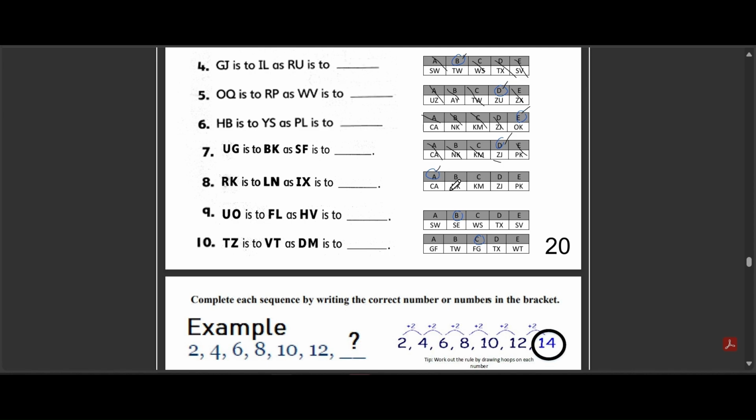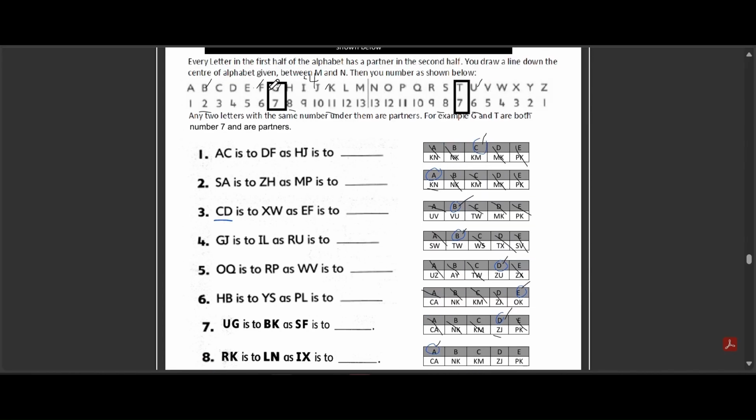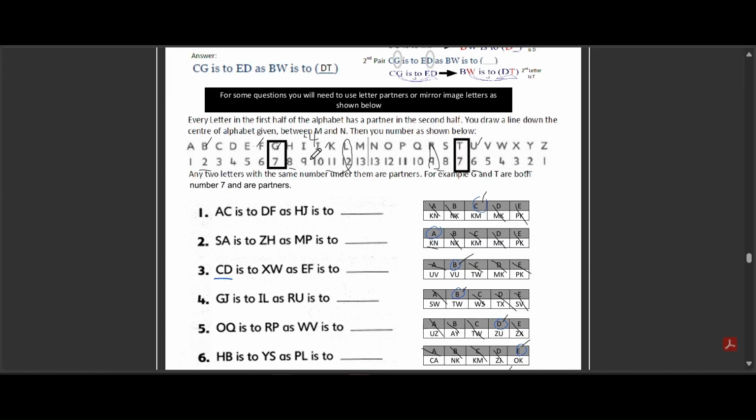Let's break down why. If we look at the letters R and L, R is the 18th letter in the alphabet, and L is the 12th. So to go from R to L, we subtract 6. Now let's look at K and N. K is the 11th letter, and N is the 14th. To go from K to N, we add 3. So we have a pattern of -6 plus 3.